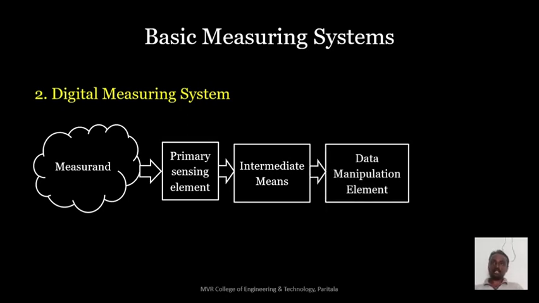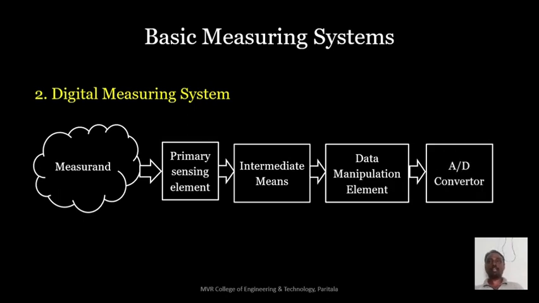So what can the data manipulation element do? It can calculate the value of the signal that was provided by the primary sensing element. Thereafter we have an A to D converter. Now we have the analog signal, but that cannot be displayed directly, so we have to convert that analog signal into a digital signal. For that we use an A to D converter, and thereafter a digital display.